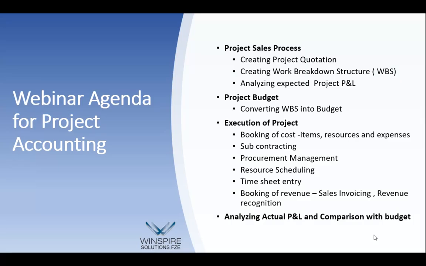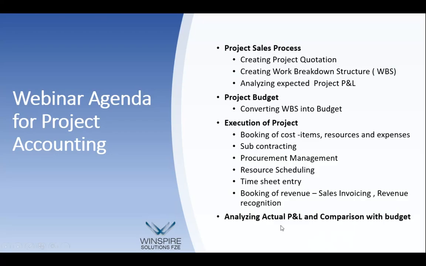And when we start executing the project, we can do booking of the various cost elements. Okay, cost elements for a typical project company include item cost, resources cost, and direct expenses which are attributable to the project. So all the costs go with a project code and sit in the project file, as well as hitting the financial system through the general ledger.